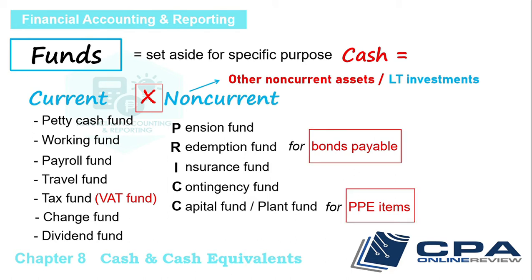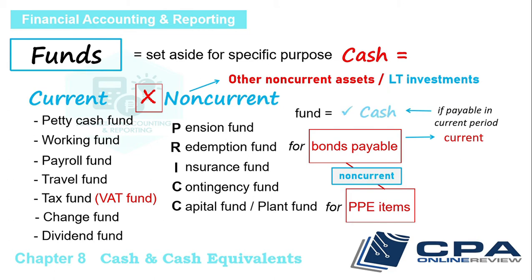We all know that bonds payable and PPE are long-term items. That is why the funds for these items are presented as long-term investments and not cash. However, if the bonds are current or payable in the current period, then the fund qualifies as part of cash, being its purpose is now current.